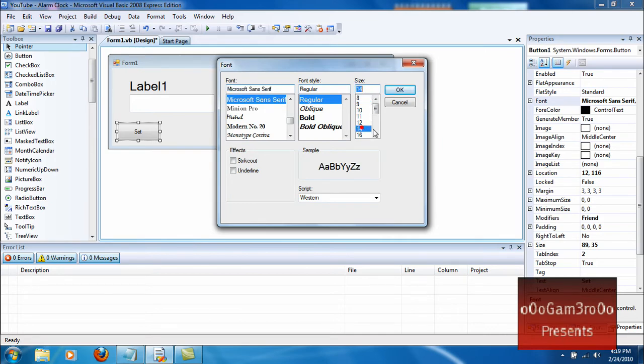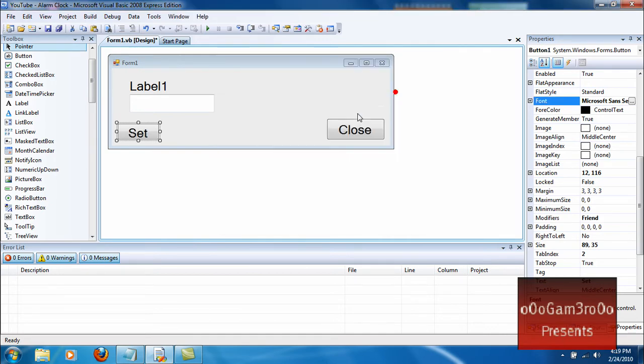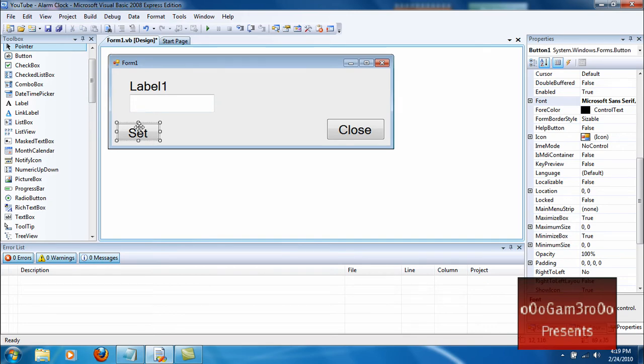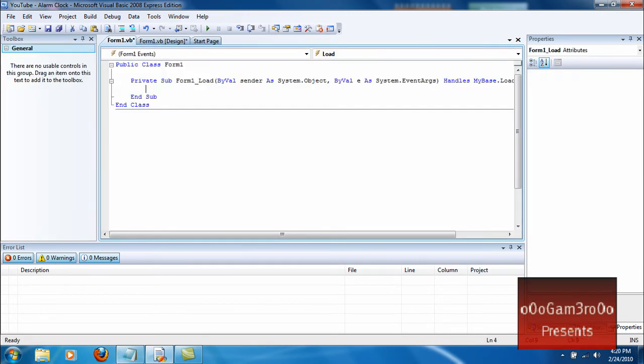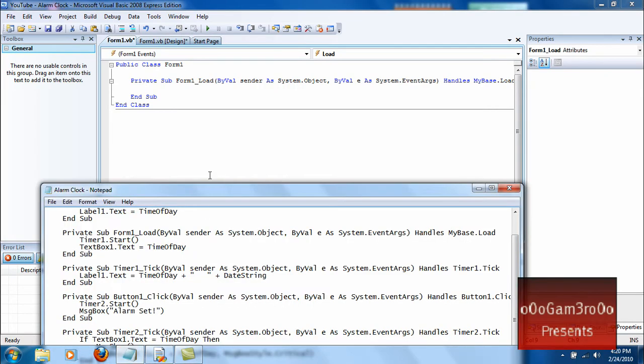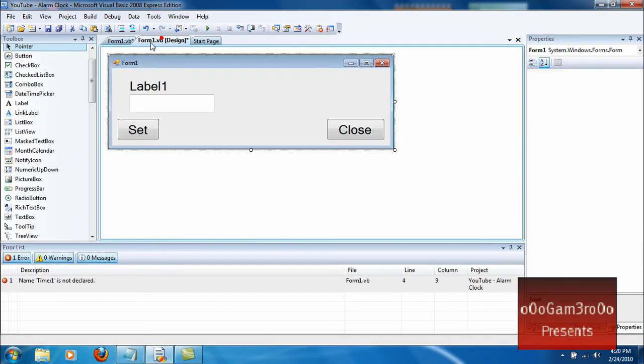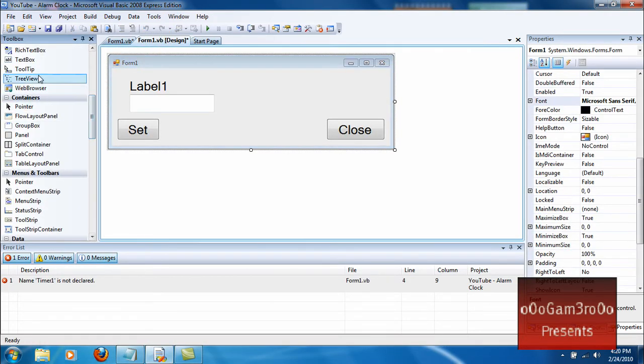Change this real quick. Alright, once you get that, double click the form, and I'll have all the code in the description. So Form1.Load, copy this in there. I forgot to tell you, add 2 timers.